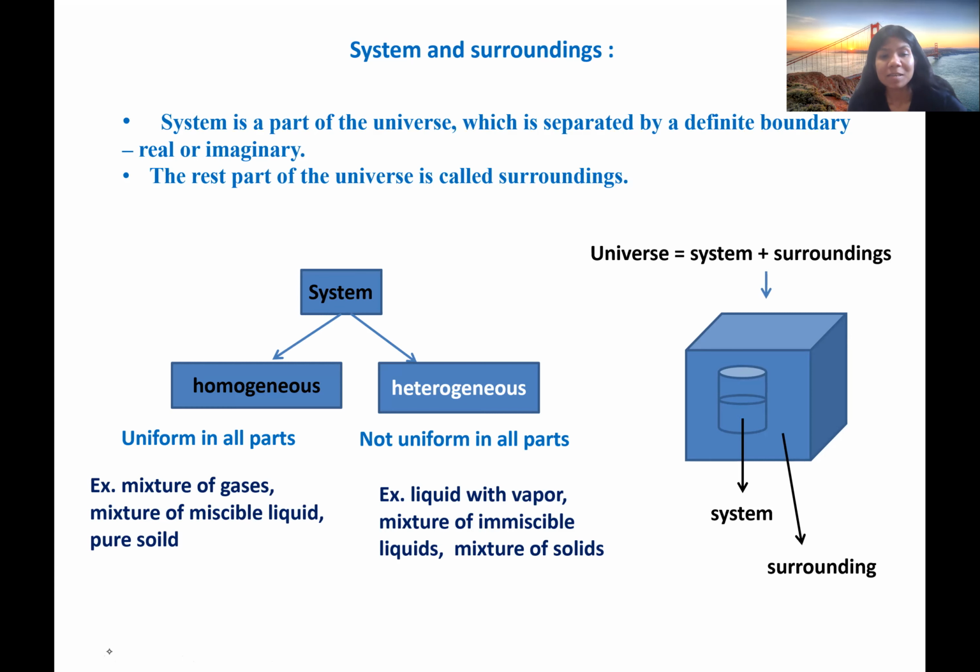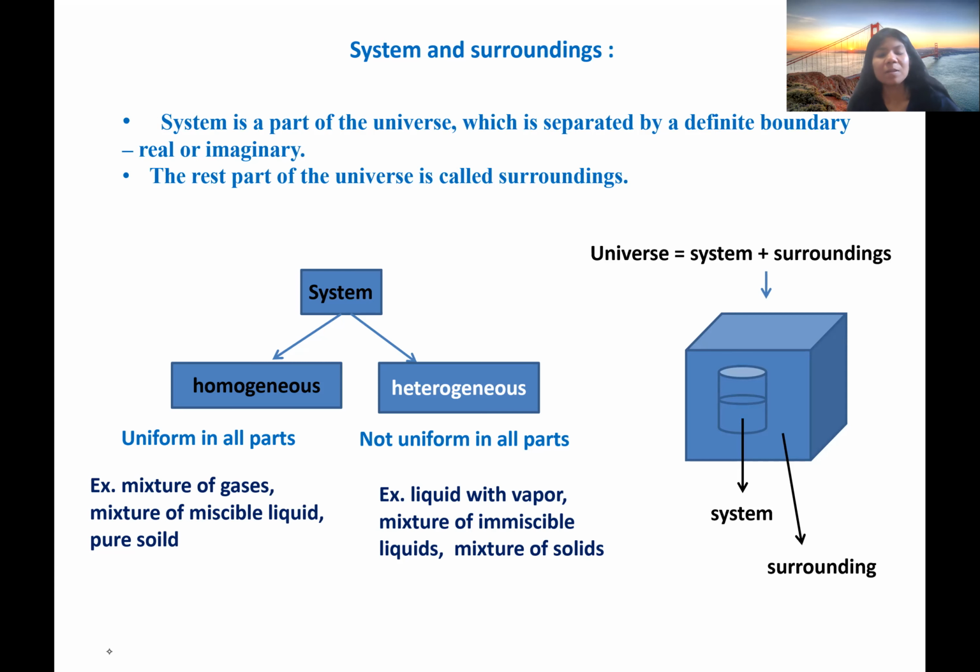So examples of homogeneous systems are mixtures of gases like carbon dioxide, oxygen, nitrogen, any gases. Generally, most of the gases are miscible. They form one phase. They cannot be separated. So a mixture of gases is an example of a homogeneous system, and so is a mixture of miscible liquids like water and methanol. They will form one phase and they completely mix with each other. So a mixture of any miscible liquids and pure solid.